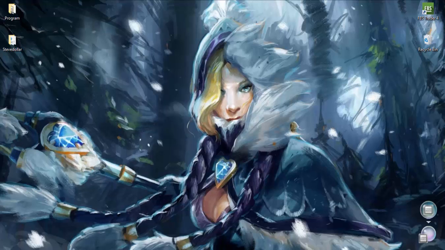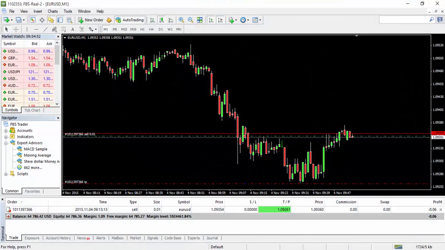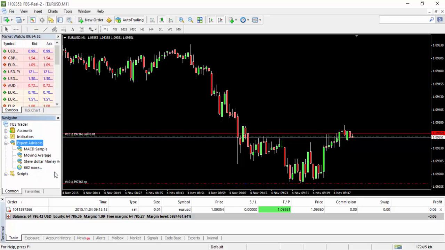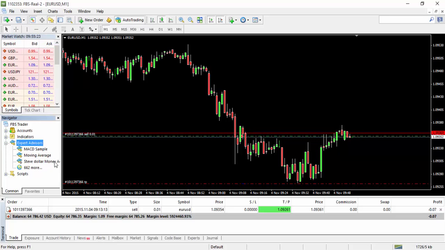Last step is to get back on the MT4 window. And on your right side, you will see Expert Advisors. Right click and refresh. Then you will see that you have Steve Dollar Money Action installed. And there are two ways to set the EA to run. One, manually set each time you drag the EA into the graph. And two, automatically set in the program.